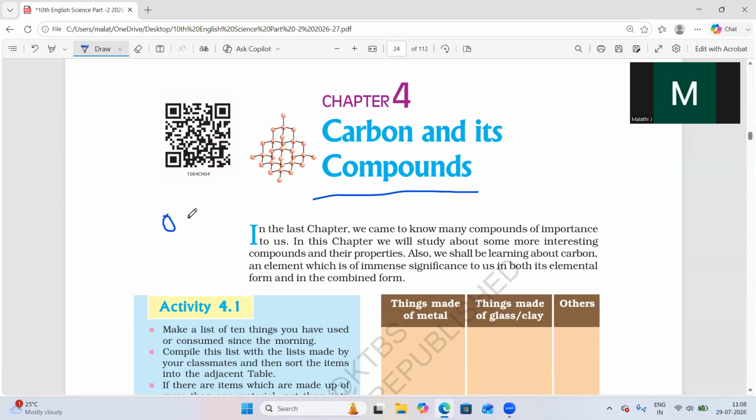Organic means life. Life means something natural. So organic means life, and organic compounds are the compounds that come under it. So what are these organic compounds?